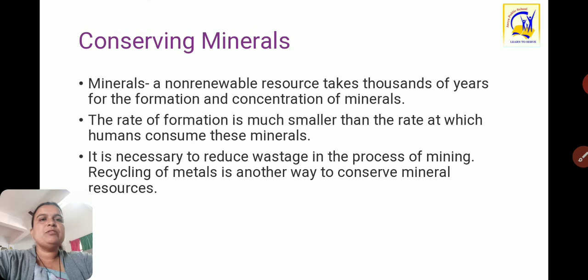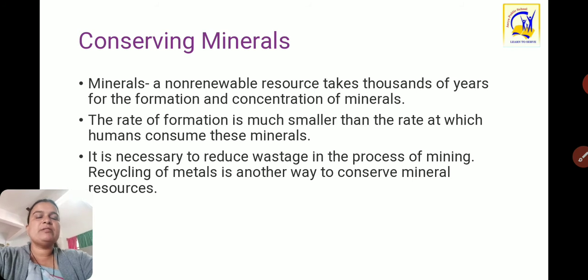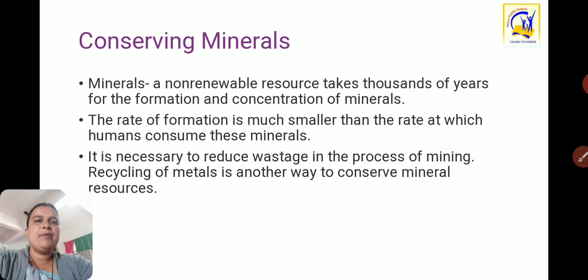Conserving minerals. These minerals are very important for human beings. For human development, minerals have played a very important role in every factor. Minerals are available and very precious, but they require thousands of years to form. So there is a need to conserve minerals. They are non-renewable resources that take thousands of years for the formation and concentration of the minerals. The rate of formation is much smaller than the rate at which humans consume these minerals.